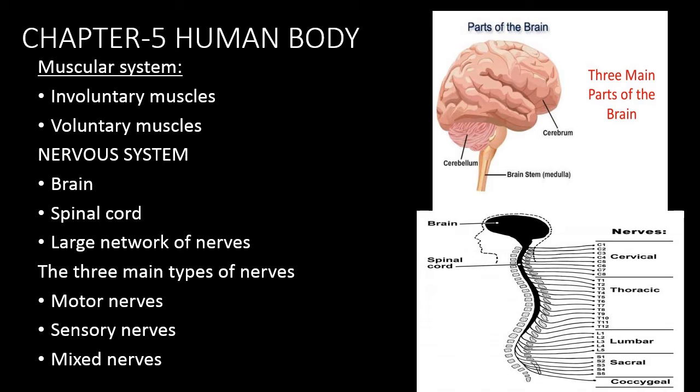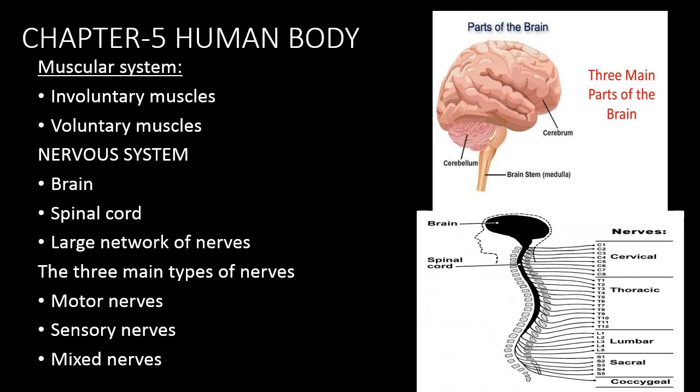There are two different types of muscles: voluntary muscles and involuntary muscles. Children, what are involuntary muscles? Involuntary muscles are muscles that do not need the brain to send messages. They know their job and they keep on doing it. For example, muscles in our heart and muscles in our digestive system. Voluntary muscles are the muscles that we can control. If we want to run, walk or move our hands, voluntary muscles can control the action, but they cannot move unless our brain sends the message to the right muscle to contract or relax.